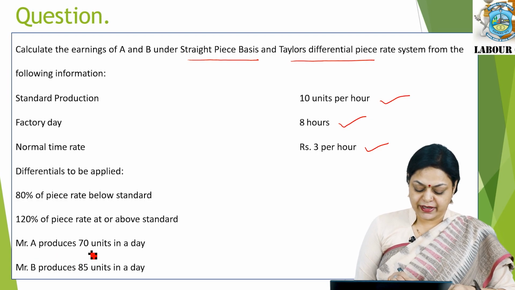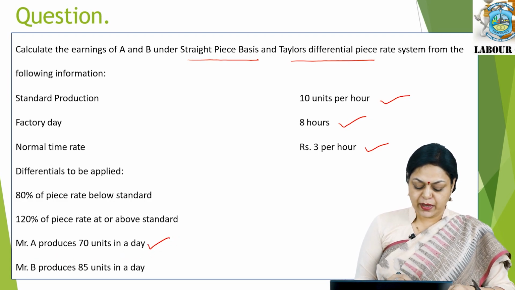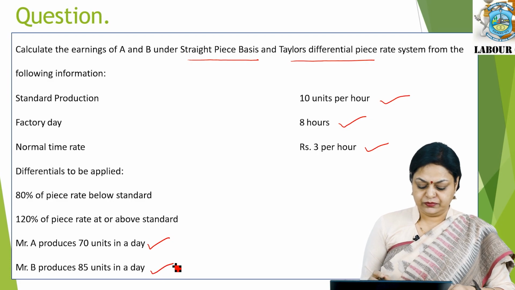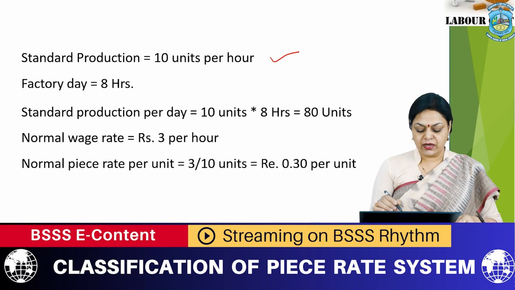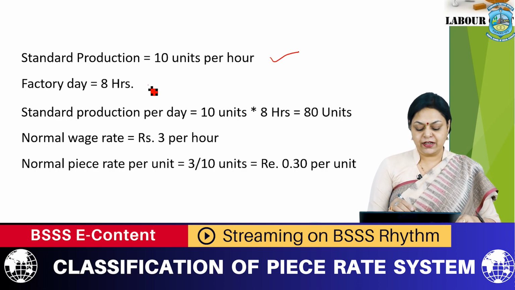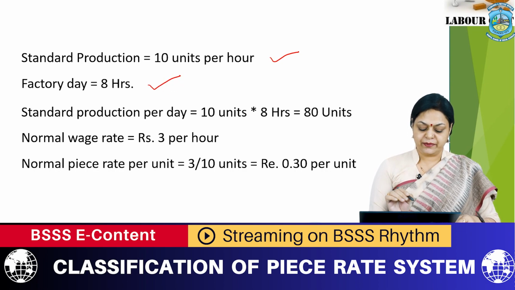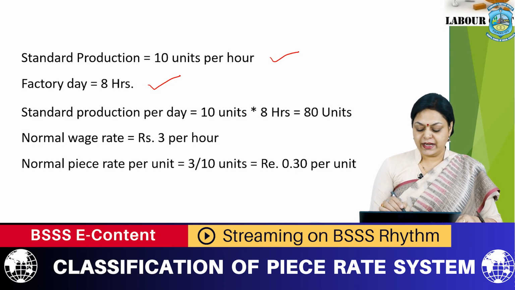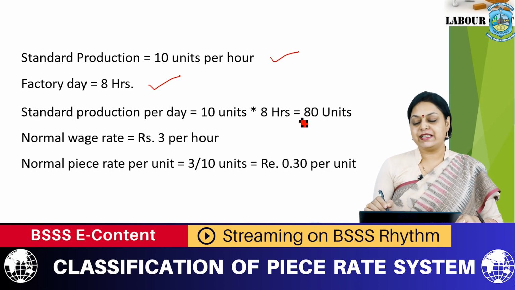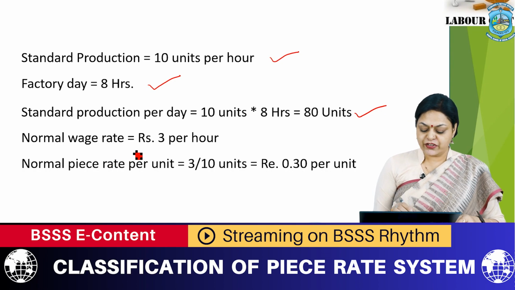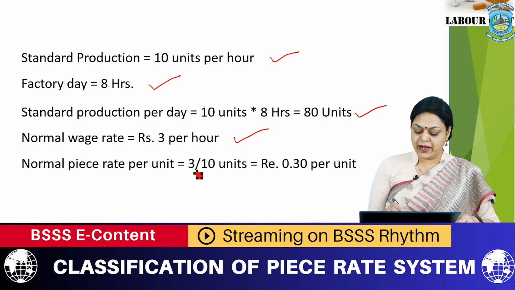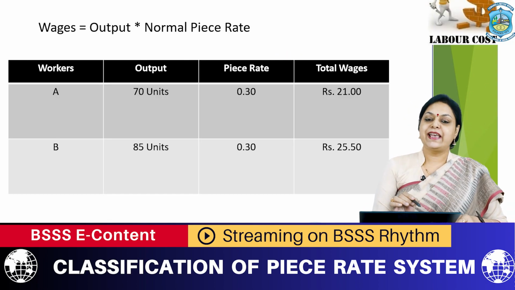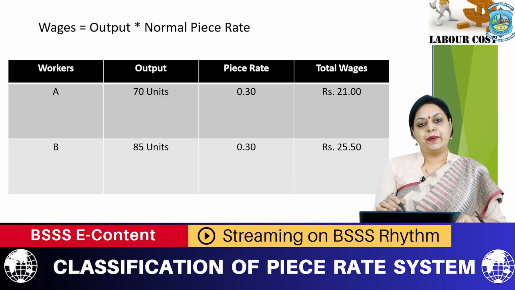Mr. A produced 70 units in a day. Mr. B produced 85 units in a day. Standard production as per the information is given as 10 units per hour. Factory day is given as 8 hours. Standard production per day, 10 units into 8 hours, is 80 units. Normal wage rate is 3 rupees per hour. Normal piece rate is 3 by 10 units, that is 0.30 rupees per unit. Wages can be calculated as output into normal piece rate.